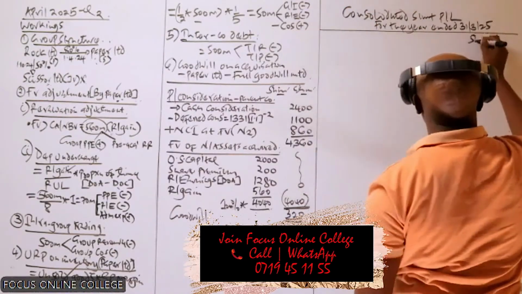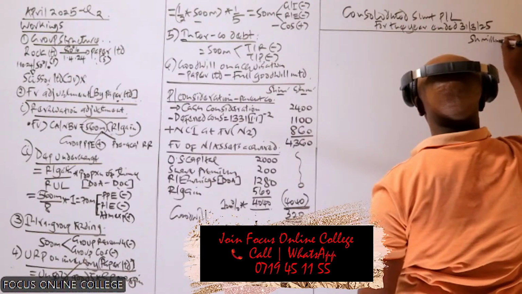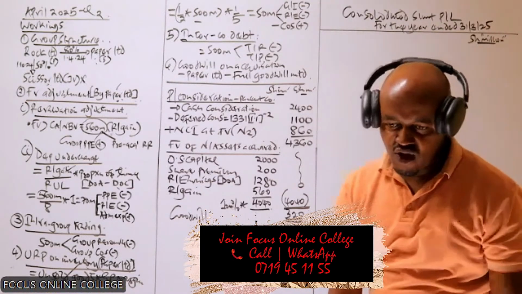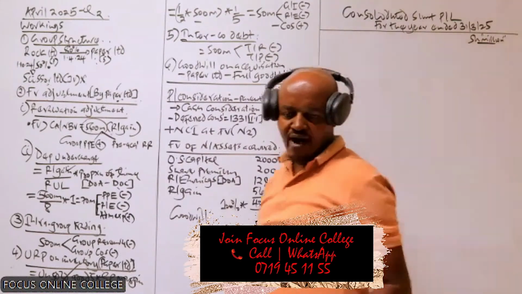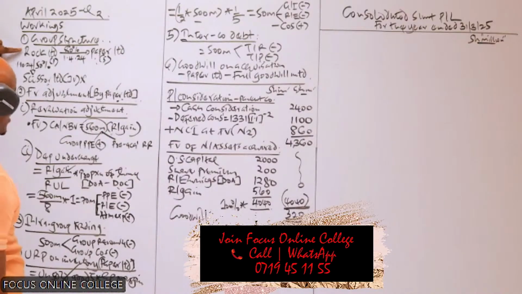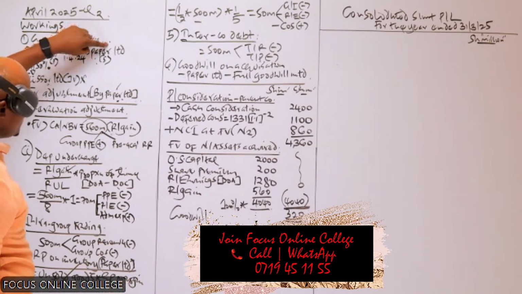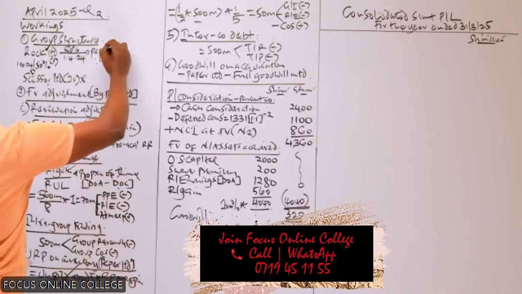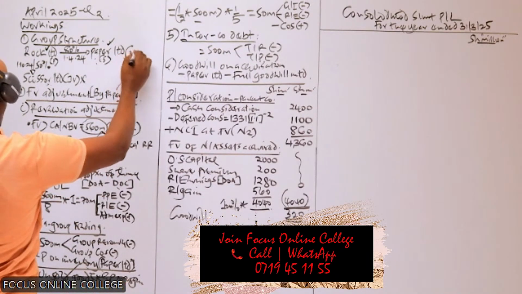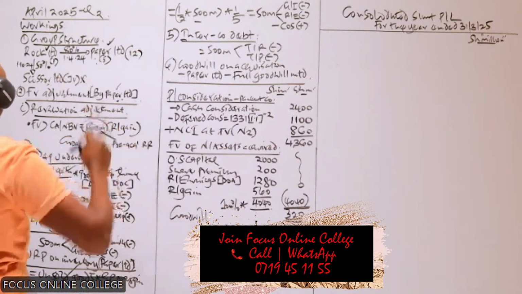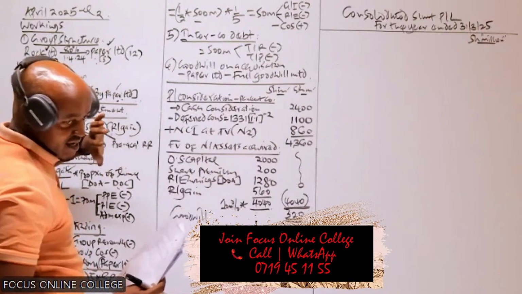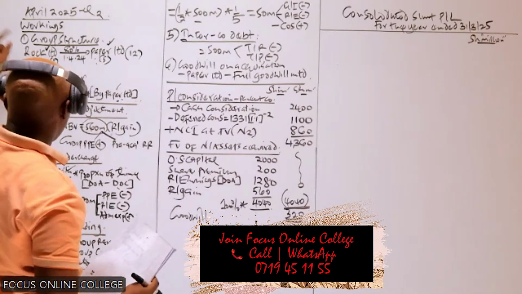Here we just need a single column, and we indicate that our figures are in millions of shillings. So how do we prepare this? As per our group structure, we combine the revenue and expenses of the parent with those of the subsidiary. It is also important to note that since the company was acquired exactly at the start of the year, we take the revenue and expenses of Paper for the whole year, and combine them with those of the parent.